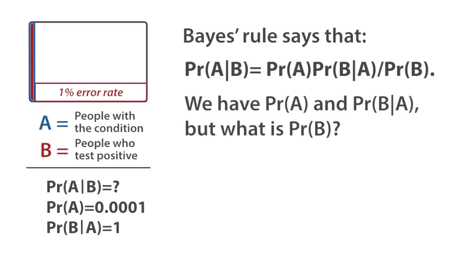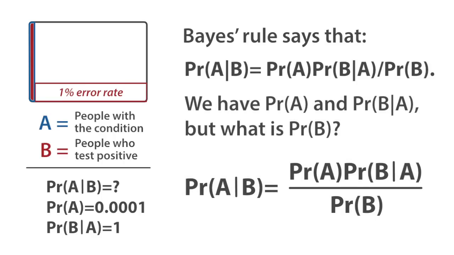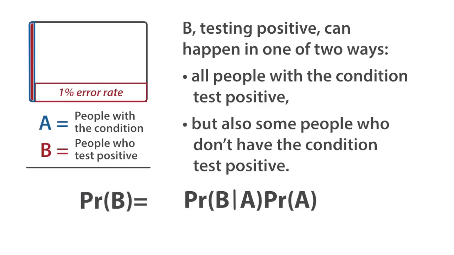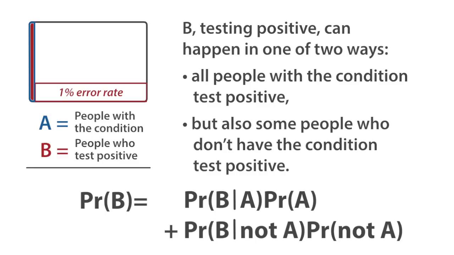So what is the probability that someone tests positive? B consisted of 2 parts: people who test positive because they have the condition, and people who don't have the condition, but the test made an error on them. And we can write this as the probability of B is the probability of B conditioned on A times the probability of A, that's the part of people who have the condition, plus the probability of B conditioned on not A times the probability of not A. This is the part of the people who test positive even though they don't have the condition.